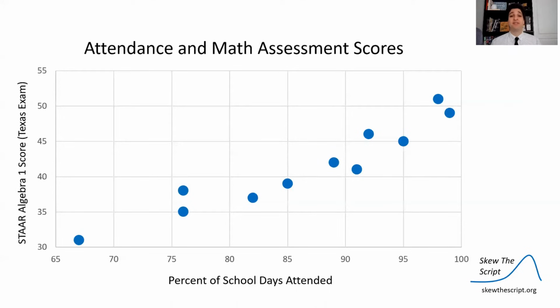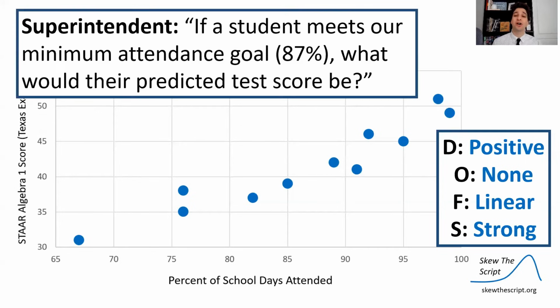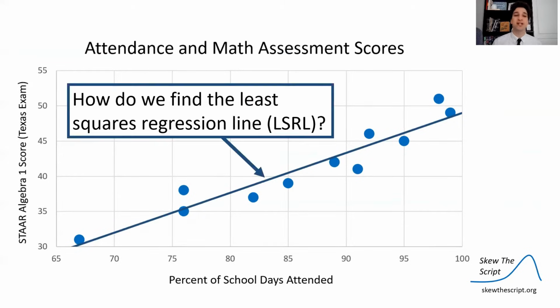If we graph these points in a scatter plot, we can describe this distribution. It looks positive with no outliers and linear and strong. So the superintendent of the school district might ask, if a student meets our minimum attendance goal for every student, which is say 87%, what would their predicted score be based on this distribution? So we can fit a model to it, and we notice, yes, it's positive. As percent of school days attended goes up, so do test scores. So we can use this model to make predictions.